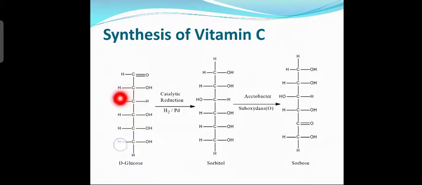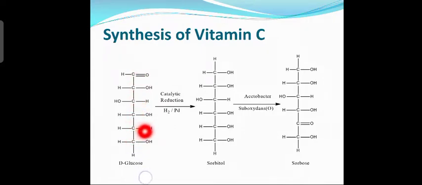Which are the secondary alcoholic groups? CHOH. You can see here CHOH. This is also CHOH, this is CHOH, this is CHOH. So, how many secondary alcoholic groups? 1, 2, 3, 4. Alright. So, there are 4 secondary alcoholic groups, one aldehyde group and one primary alcoholic group present in glucose. Altogether, there are 6 carbon atoms.